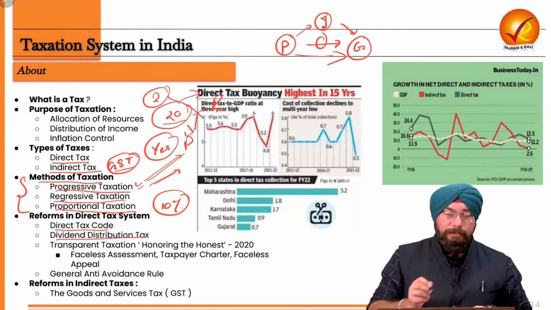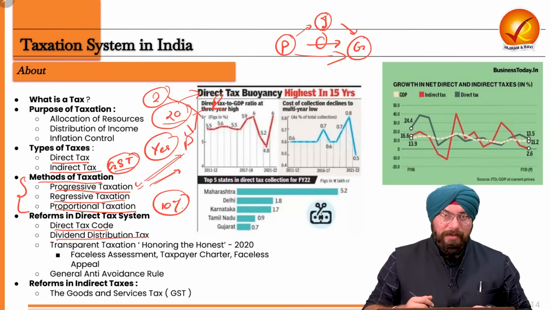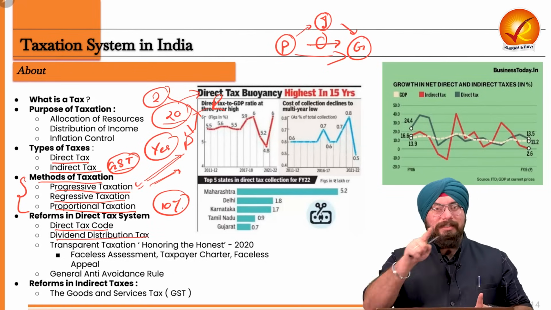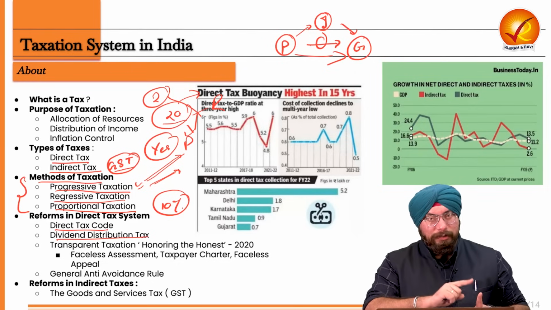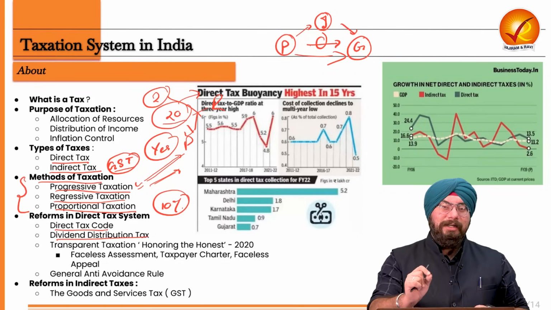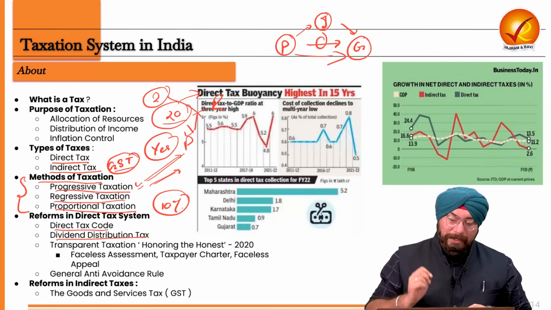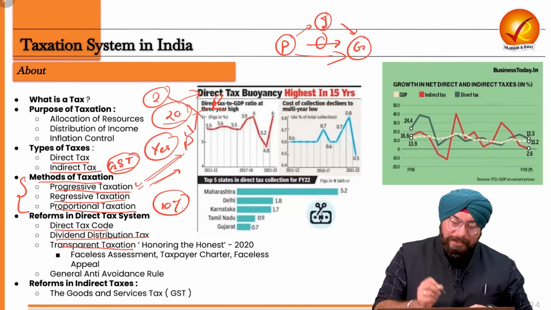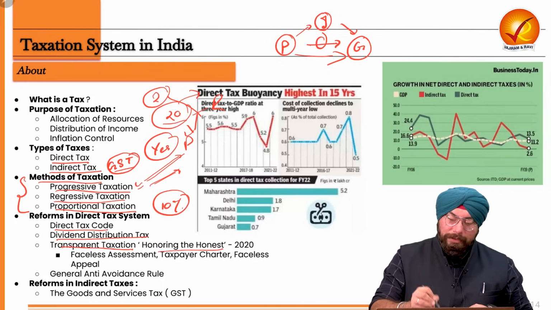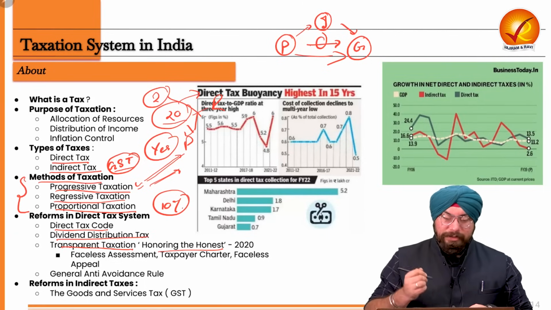Now this dividend distribution tax was abolished, and the dividend income which you will be receiving on the share market, or in the stock market, will now be taxable under the income tax which you will be paying. So that is one reform made by the central government. And also a very important reform is transparent taxation, honoring the honest initiative by the government, launched in 2020.